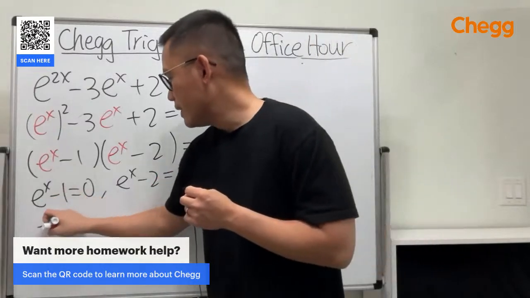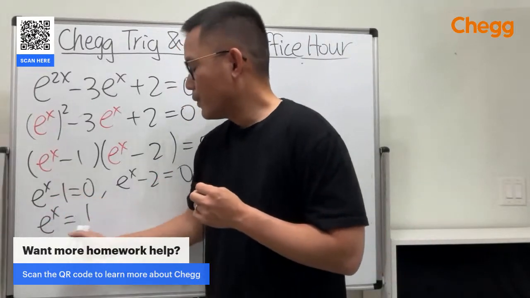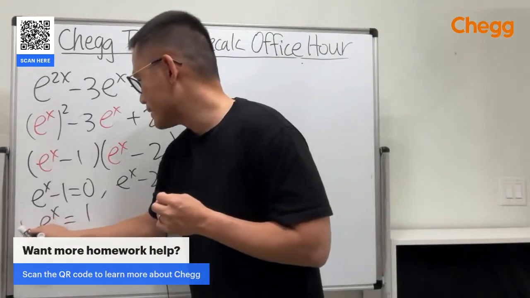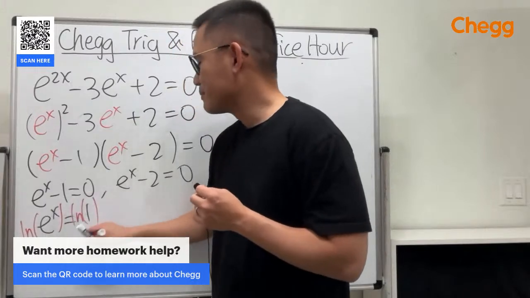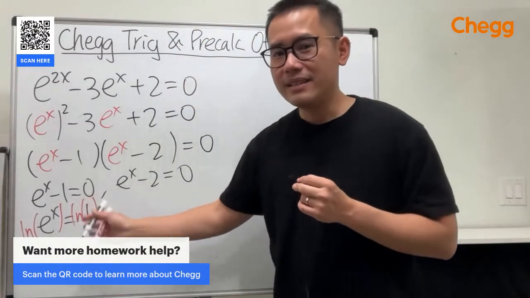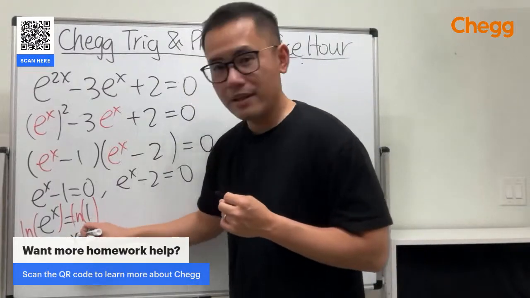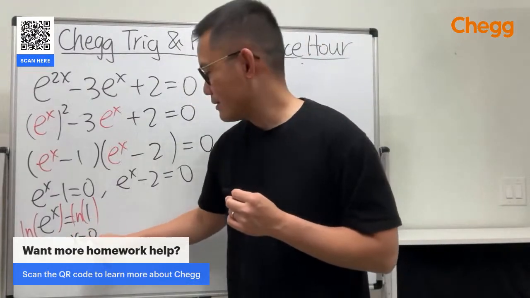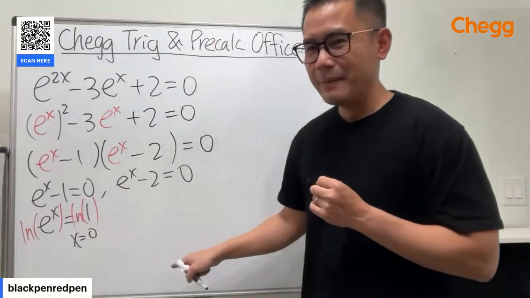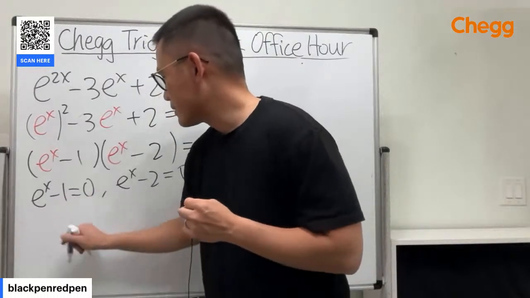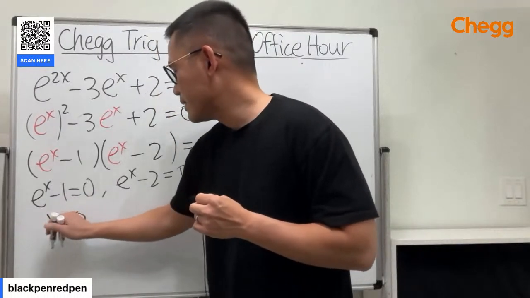For the first one, e to the x is equal to 1. Take a natural log on both sides. X is equal to 0. Let me write it here because I think that's blocking. I'm just going to write it right here so that you guys can see: x equal to 0. This is the first answer.